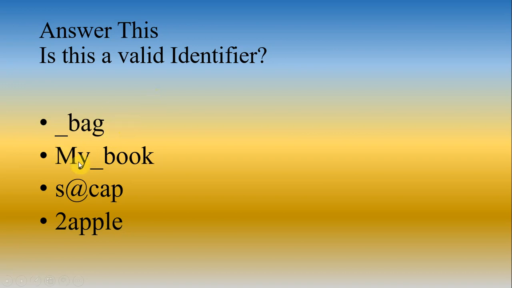Next, my_book. Again, this is a combination of letters and underscore. Hence, it is a valid identifier. Even if it was my4book, that is also a valid identifier.